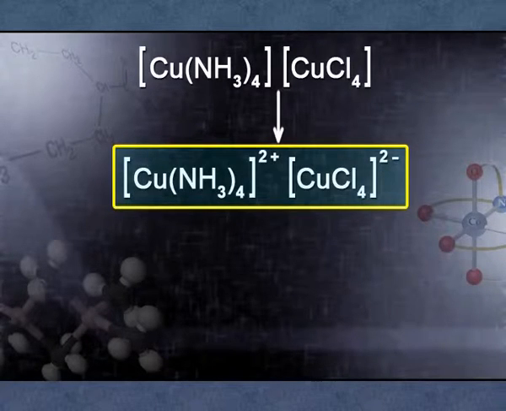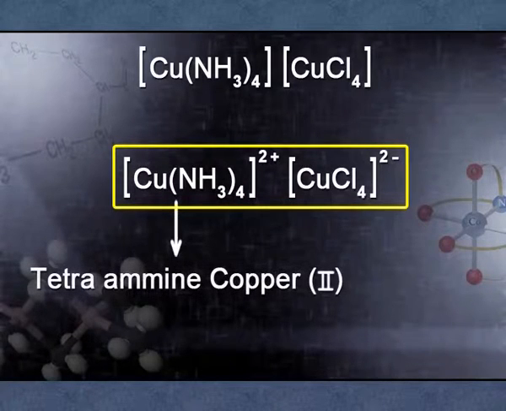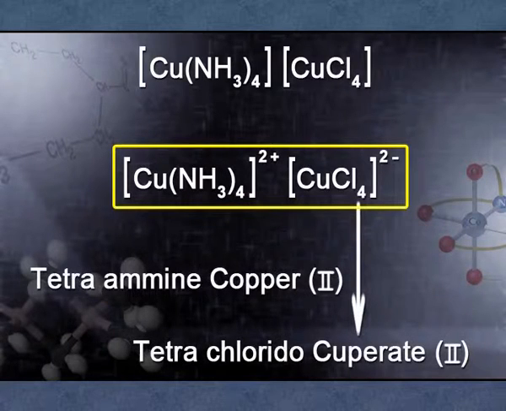So first, as I have just told you, [Cu(NH3)4]2+ is tetraamminecopper(II). Then [CuCl4] has 2 negative charge, so it is tetrachlorocuprate(II). For cationic and neutral complexes, there is no change in the name of the central metal ion: cobalt remains cobalt, nickel remains nickel. But if the complex has a negative charge, then you should add -ate: cobaltate, nickelate, zincate, vanadate, ferrate, and so on.